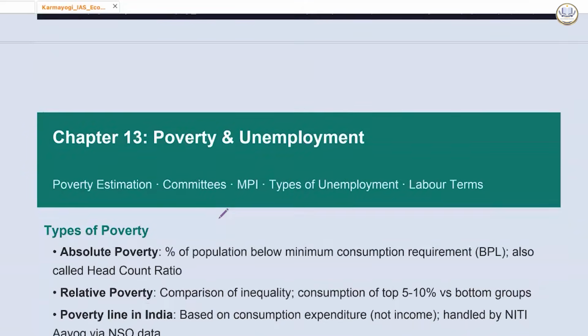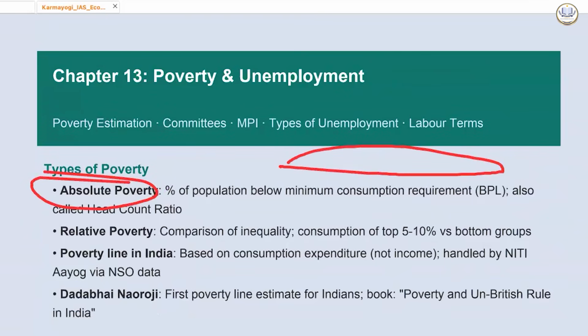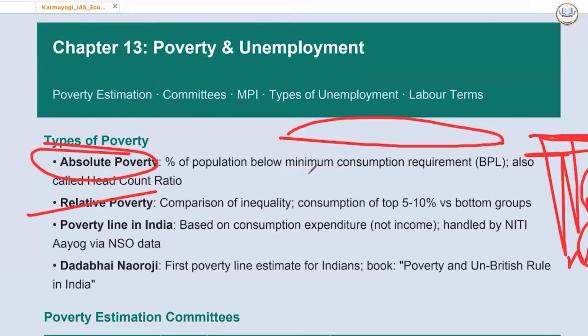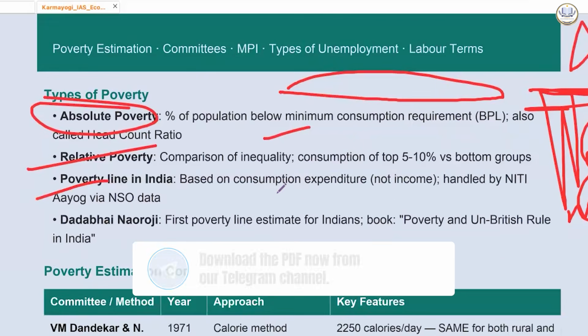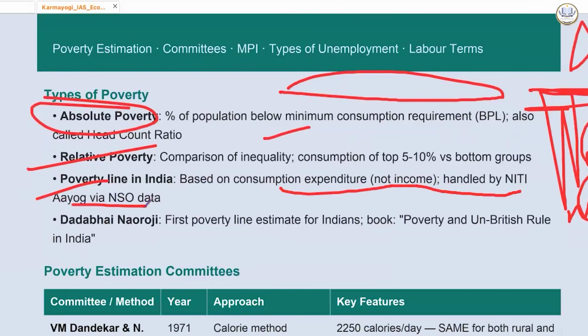This is what you need to know. Poverty and unemployment, absolute means percentage of people below minimum consumption requirement. Which consumption requirement will be kept? Below that, we will count the heads. This is called head count ratio. Relative poverty is comparison of inequality. Oxfam report, Gini coefficient. Poverty line in India is based on consumption expenditure, not income, handled by NITI Aayog via NSO data.